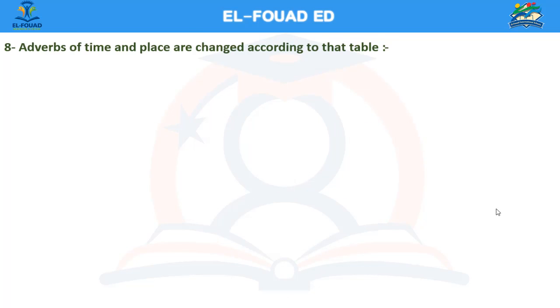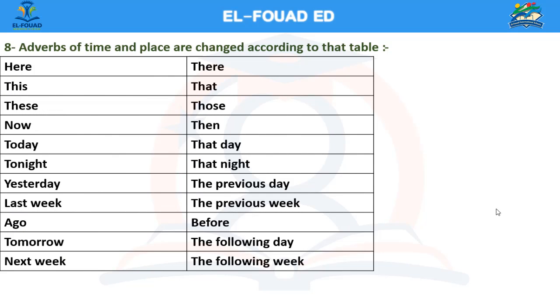Adverbs of time and place are changed according to that table. Here becomes there. This, that. These, those. Now, then. Today, that day. Tonight, that night. Yesterday, the previous day or the day before. Last week, the previous week or the week before. Ago, before. Tomorrow, the following day or the day after. Next week, the following week or the week after.